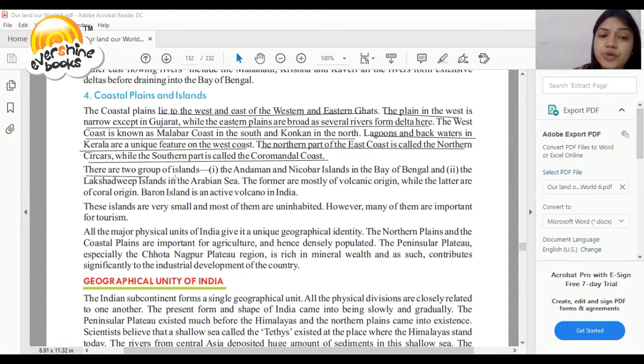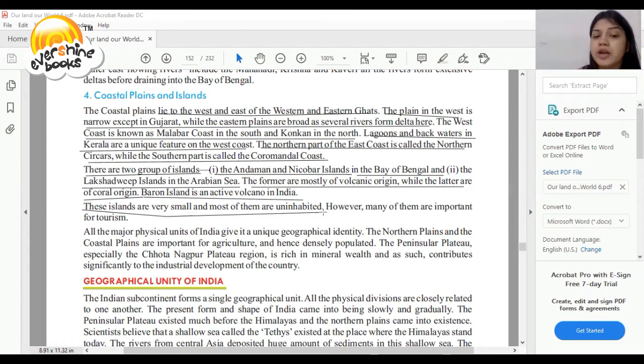So there are two groups of islands. Number one, the Andaman and Nicobar Islands in the Bay of Bengal, and number two, the Lakshadweep Islands in the Arabian Sea. The former are mostly of volcanic origin, while the latter are of coral origin. Barren Island is an active volcano in India. These islands are very small, and most of them are uninhabited. However, many of them are important for tourism.